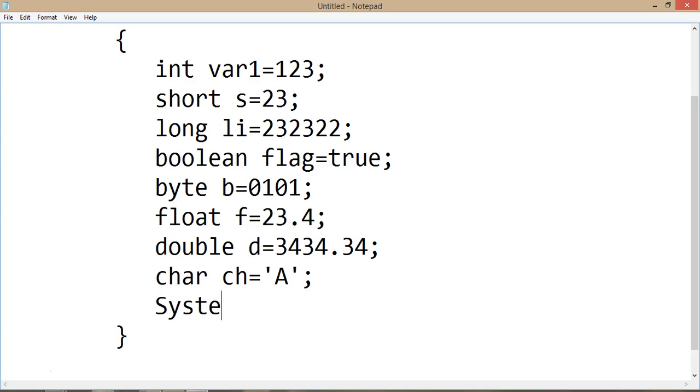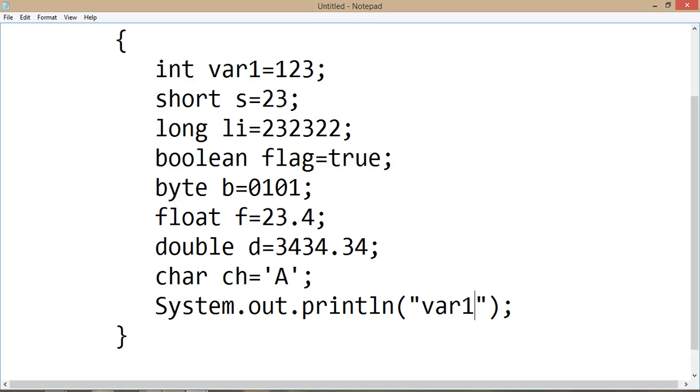Now I want to print this on the screen. So System.out.println. Understand that in the double quotes, whatever I am giving, it is going as a string. It will not do any manipulation, and it will not point to any variable. If I write like this, then it will print that var1 on the screen. It will not print the value that var1 is holding. Now if I want to print that value, then I have to write the plus. Plus is doing the concatenation work here. So it will concatenate your message and your value both and display on the screen.